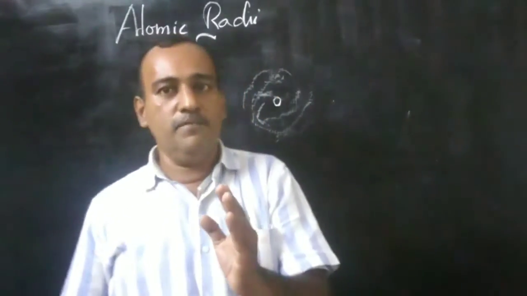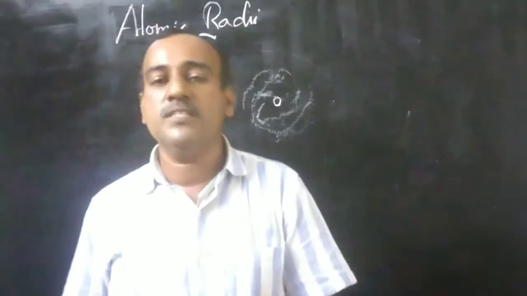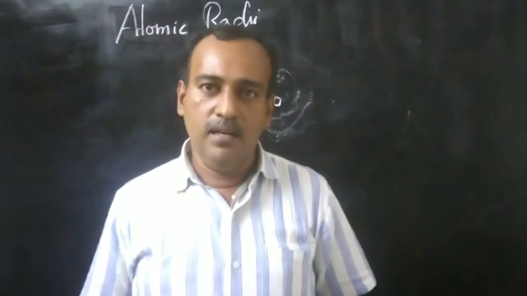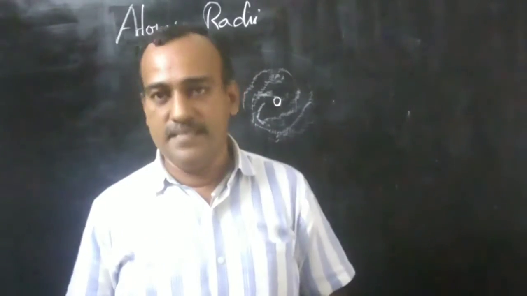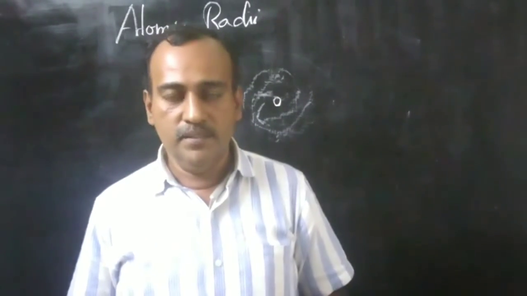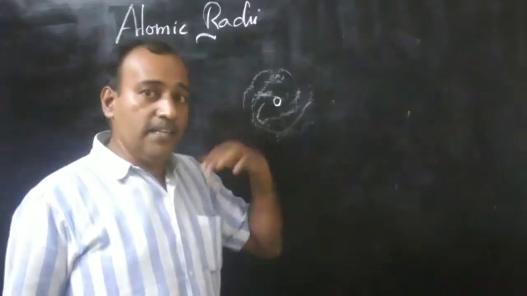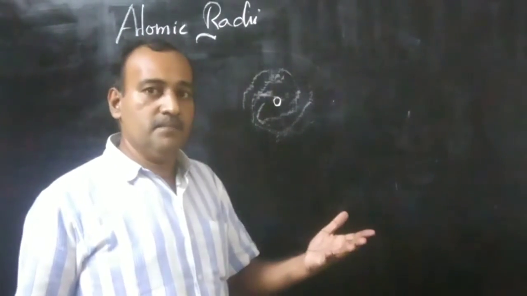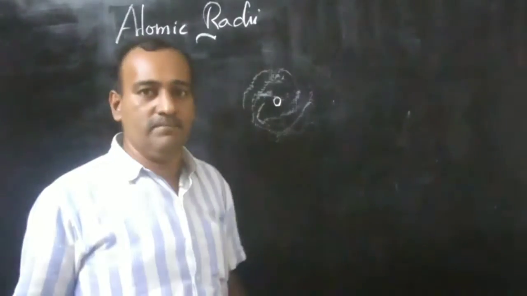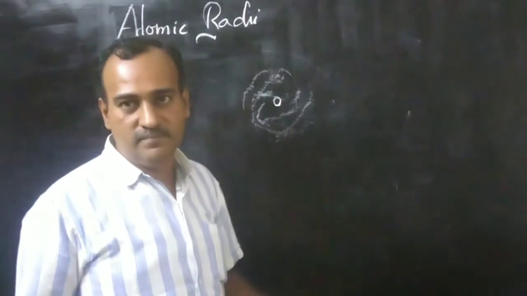Usually, the radius of an atom is measured by the X-ray method, or it can be measured by spectroscopic studies. Now, we studied that atomic radius varies based on the bonding. When the bonding varies, automatically the atomic radius also varies.